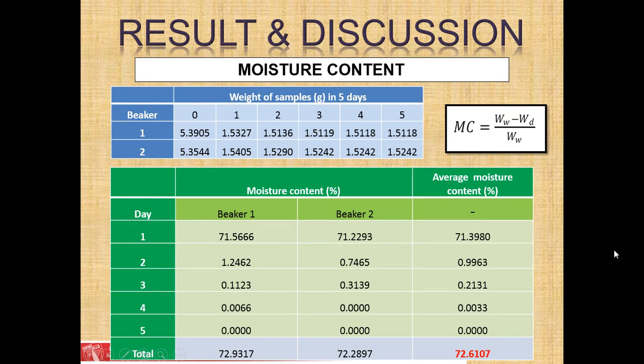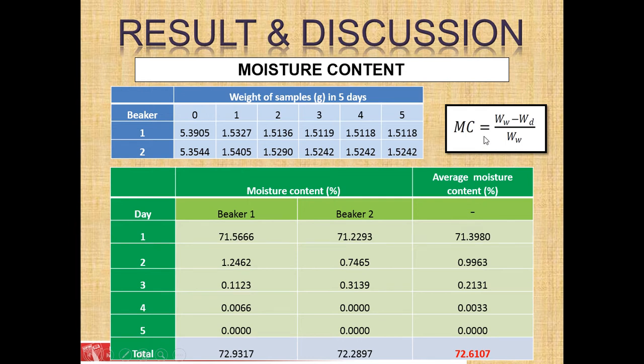This is the result and discussion. First is for moisture content. The weight of the sample for 5 days is as in this table. For beaker 1, we can see that the weight is constant at day 4, while for beaker 2 the weight is constant starting from day 3.